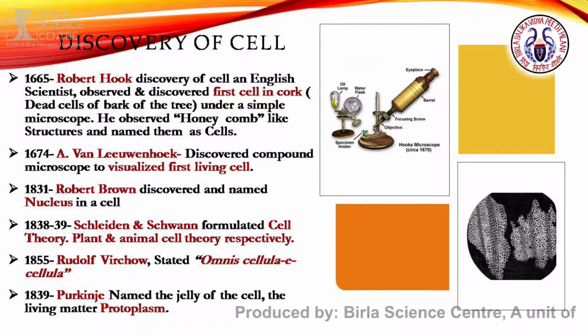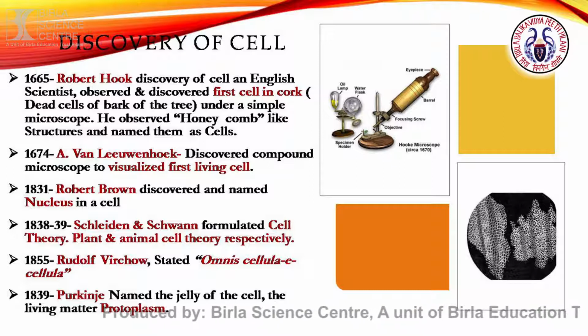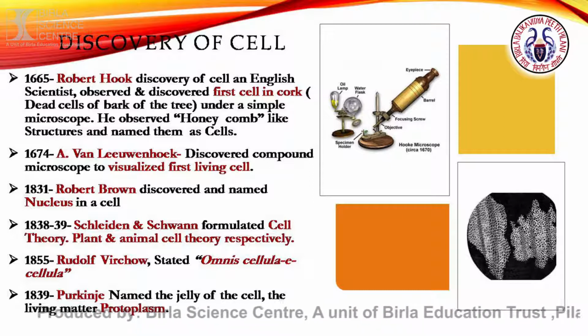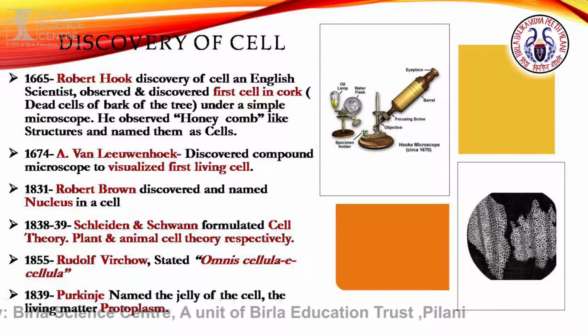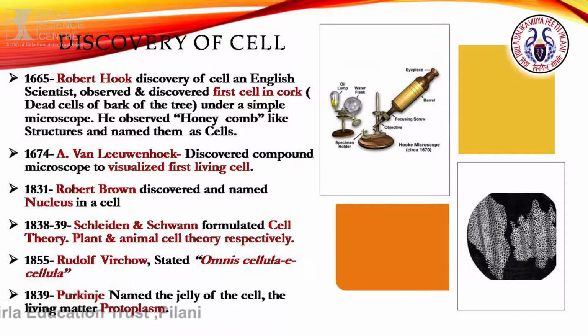And then there was another scientist in 1855. It was Rudolf Virchow who gave a statement, omnis cellula e cellula, which means a cell arises from a pre-existing cell. The cells are formed from a cell which is already existing. Then in 1839, Purkinje was the scientist who for the first time named the living matter of the cell as protoplasm.